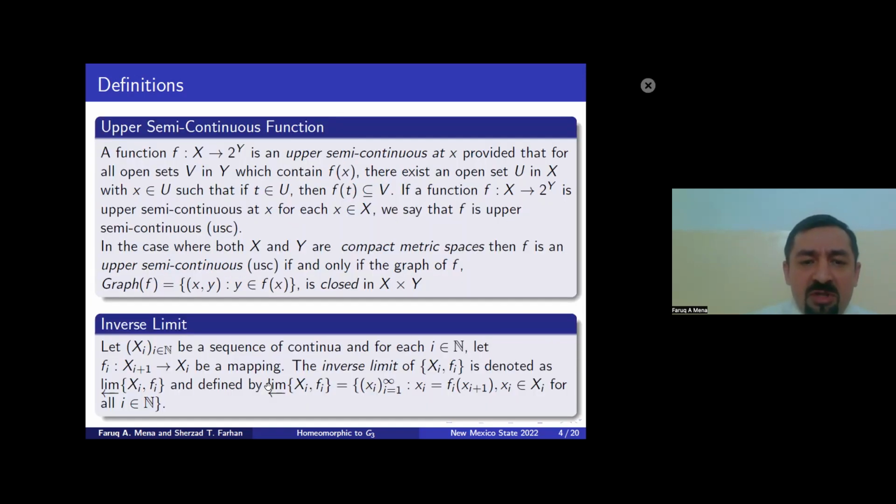Inverse limit definition. If we have a sequence of continua X_i, and f_i from X_{i+1} to X_i is a mapping, the inverse limit is denoted by the backward limit of (X_i, f_i) and defined as the set of all x = (x_i), i from 1 to infinity, with x_i equal to f_i(x_{i+1}).